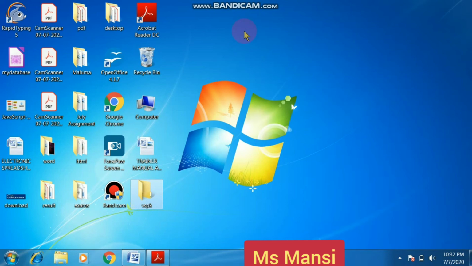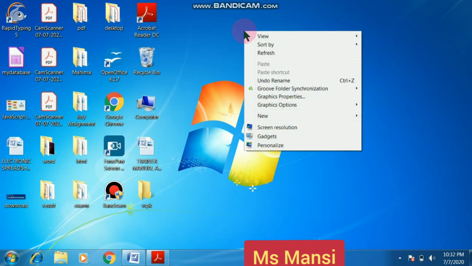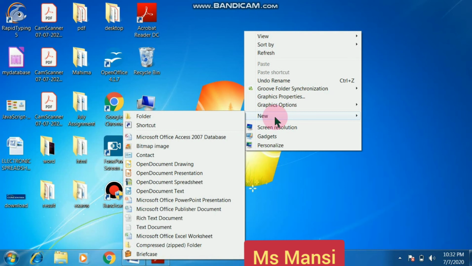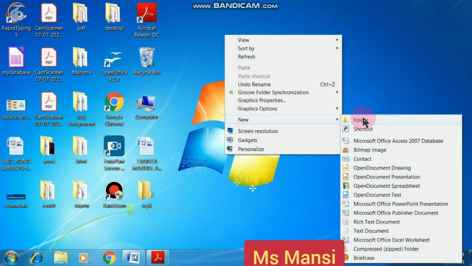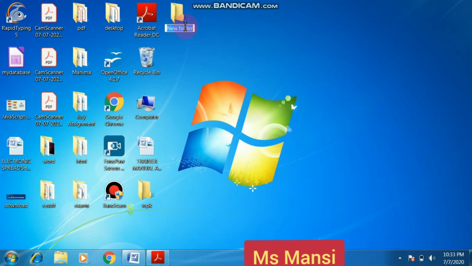How do I create a folder? Firstly, I right click on the desktop and then click on the New option here, and then click on the Folder option, and then give it a name like VSPK1. Okay, you also give a name to your folder.